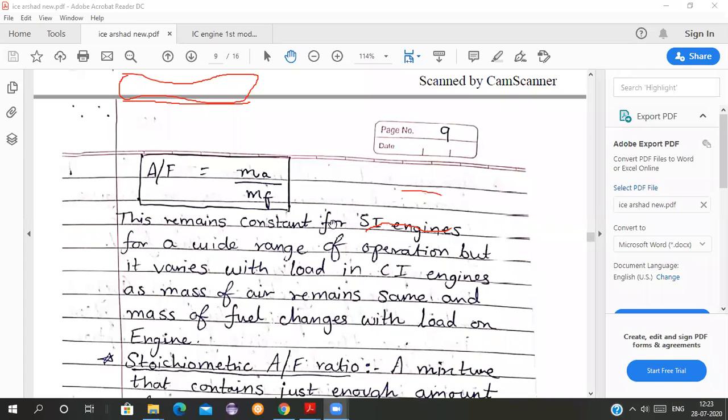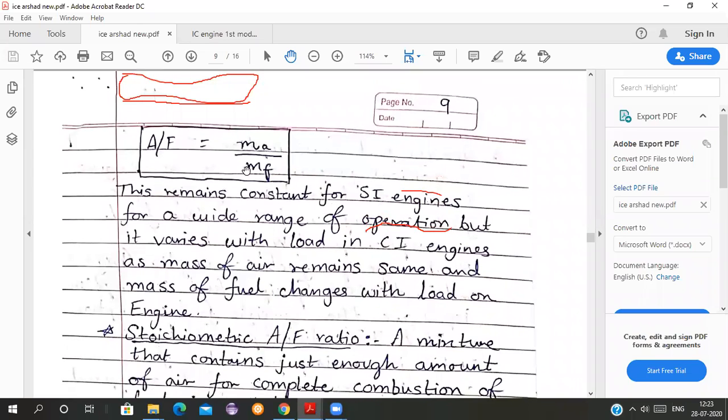The air fuel ratio remains constant for a wide range of operation in SI engines, that is, under different load conditions. Almost constant; not every time, it is changing. A wide range of operation means when you keep your vehicle idle, or when you are speeding, or when you are at the first gear, the second gear, or when you are stopping the vehicle, keeping the engine on but not taking the power.